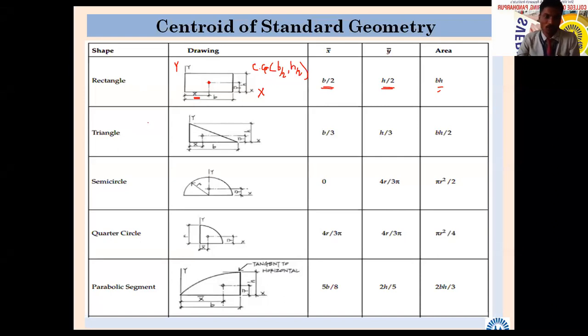On the other hand, for a triangle, which is a right angle triangle, or another triangle, the formula is different. But for this right angle triangle, again we will select the reference axis in such a way that the object will remain in the first quadrant. So in that case, its CG will be b by 3, h by 3. So you can remember this, you can write this. Tomorrow I am going to ask cross questions on this. These are the standard geometries, but tomorrow I am going to ask different questions. You should remember that. Are you with me?